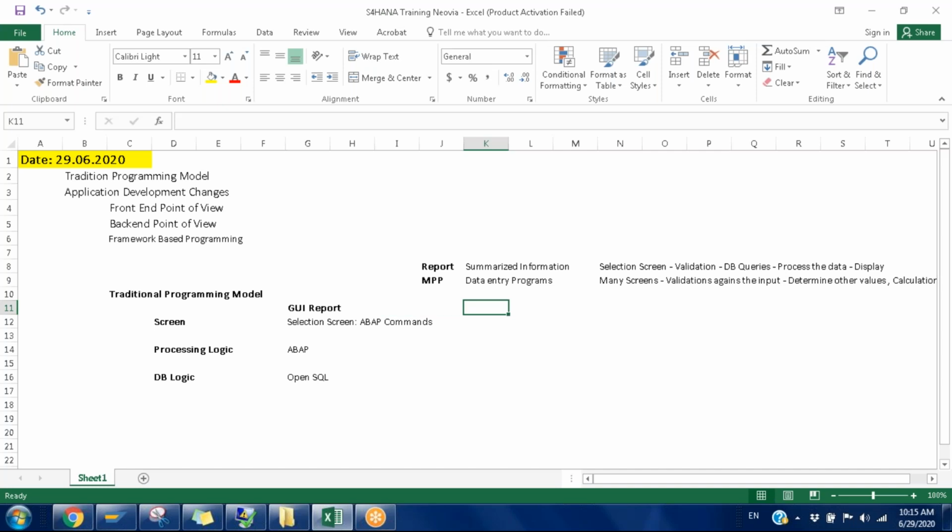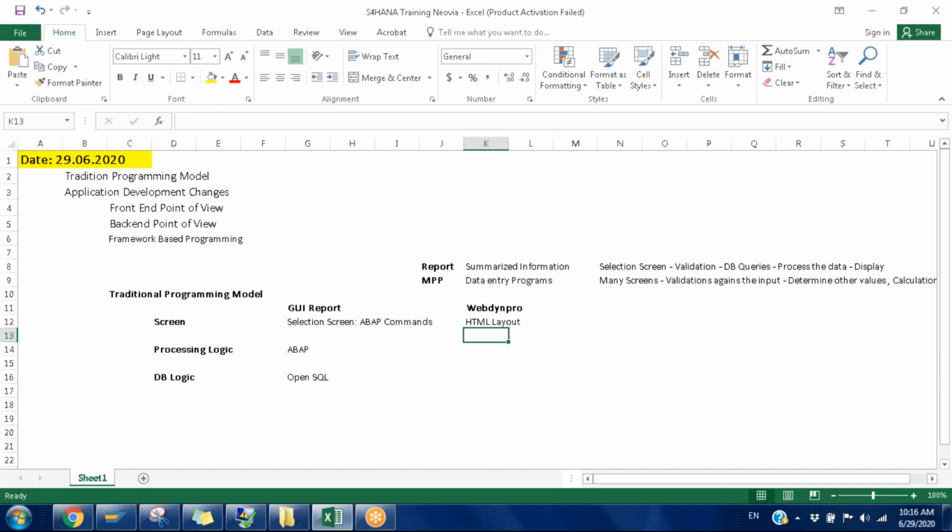The same report, I don't want to run from the GUI. I want to run from the browser. So that means how we need to design. So instead of designing the screen using ABAP commands, I need to go with WebDynpro. Okay, WebDynpro. So this time, what will happen? My screen, I will design using the HTML layout. I will create one WebDynpro component where I will design my screen.